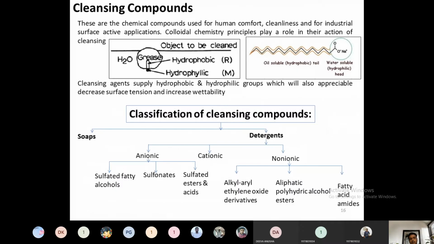What are cleansing compounds? Cleansing compounds are nothing but compounds which are used for cleaning purposes. Anything which is used to clean any type of surface, like fabric or any metal surface, is called a cleansing compound. These are particularly used for human comfort, and many industrial applications are also there.